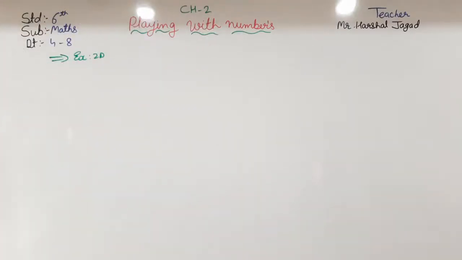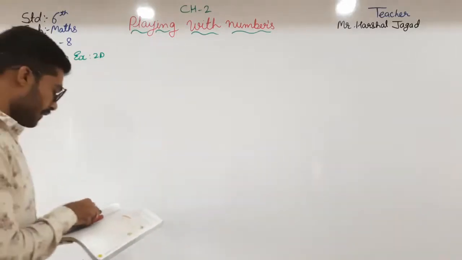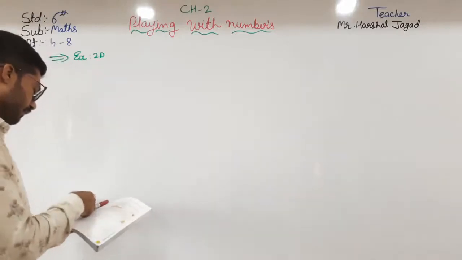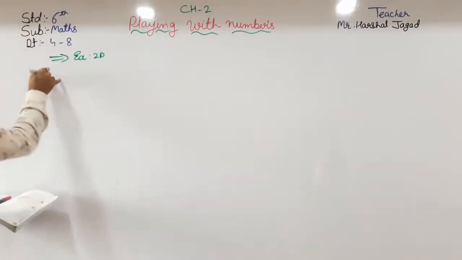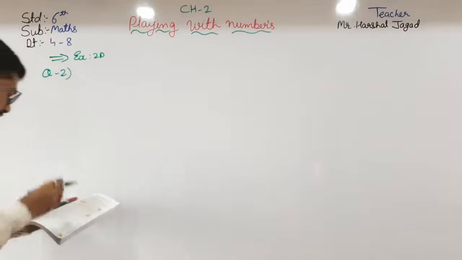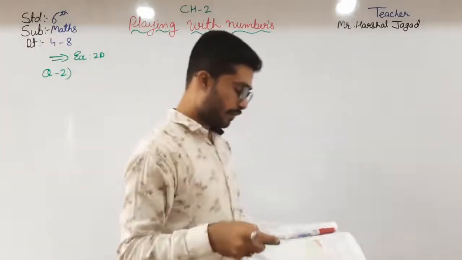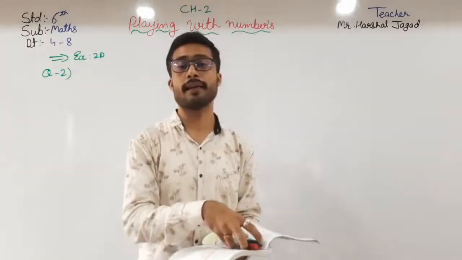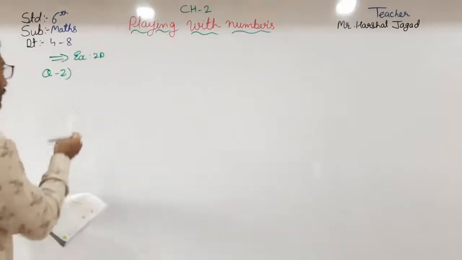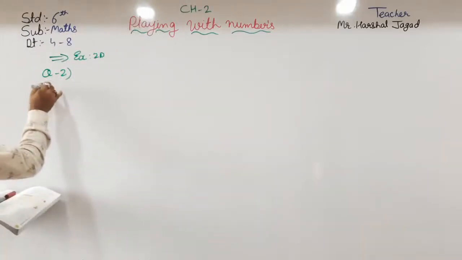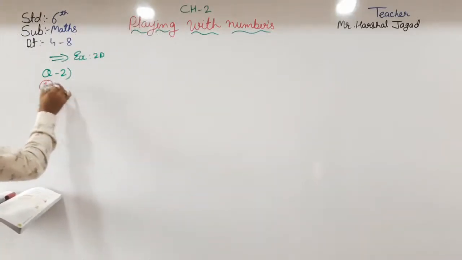Here in question number 2, the first one: the sum of two even numbers is always even.